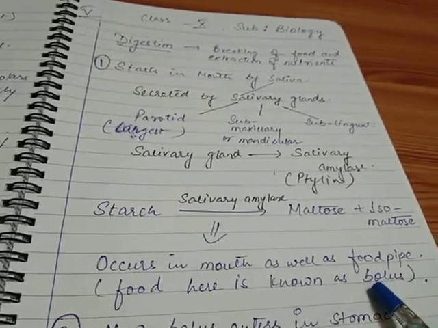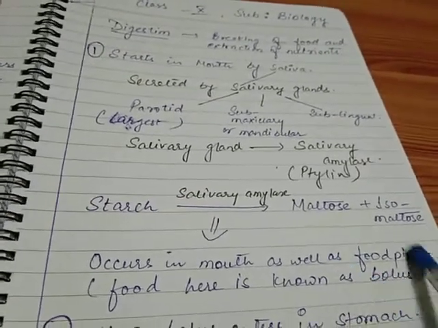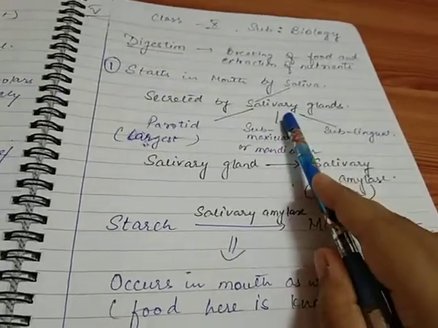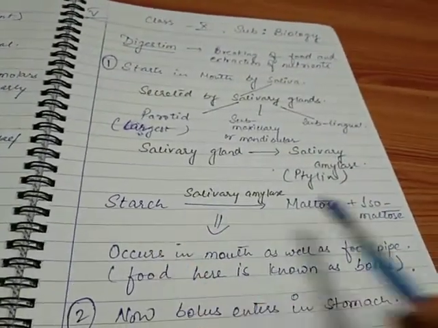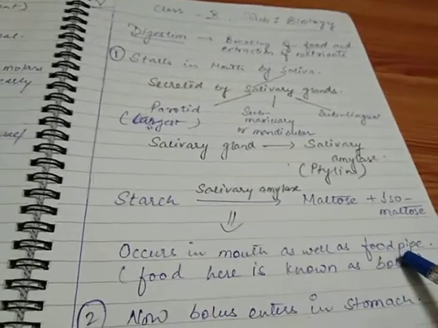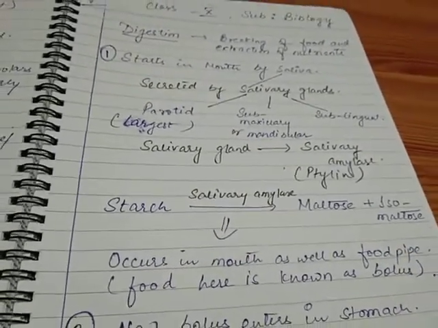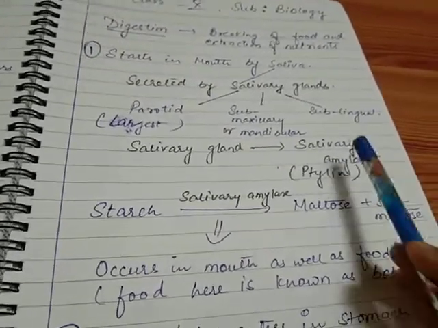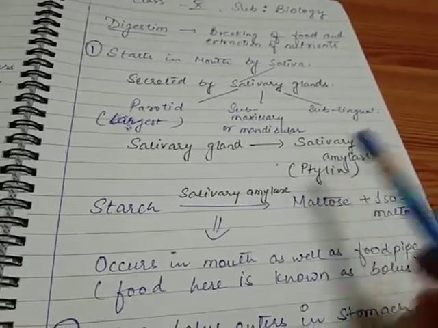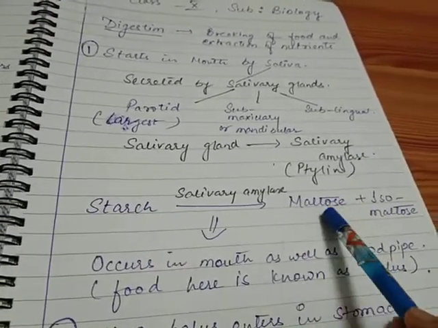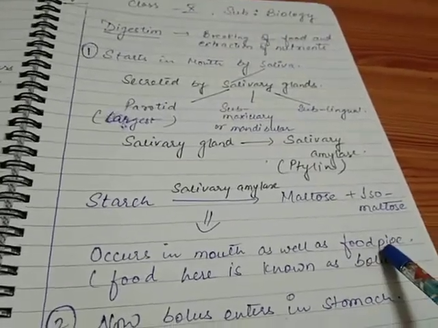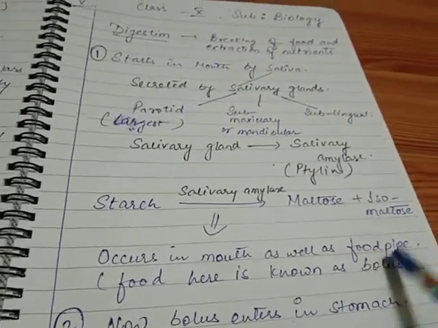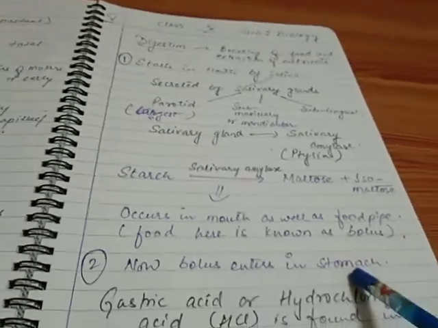So when the food, or you can say the bolus, is present in the food pipe where the salivary glands are located, the maximum amount of starch digestion takes place there. So if you are having any food which contains starch in it, the salivary amylase present over there will convert that starch into maltose and isomaltose. Now after the food pipe, the food or the bolus next enters the stomach.